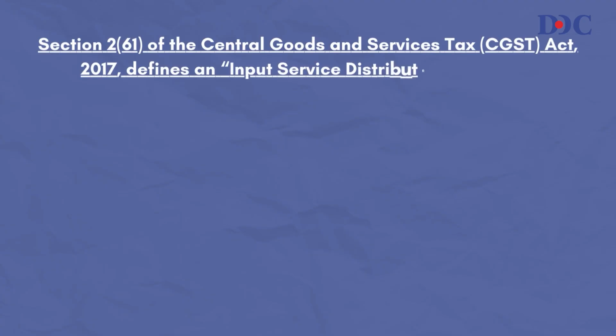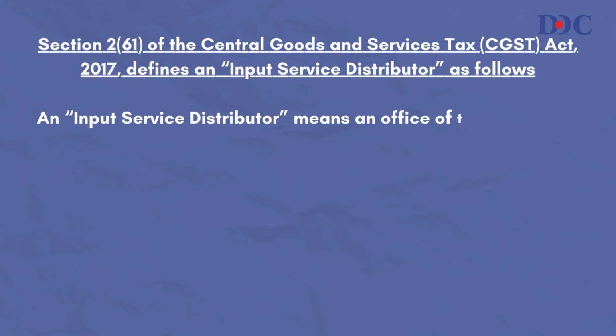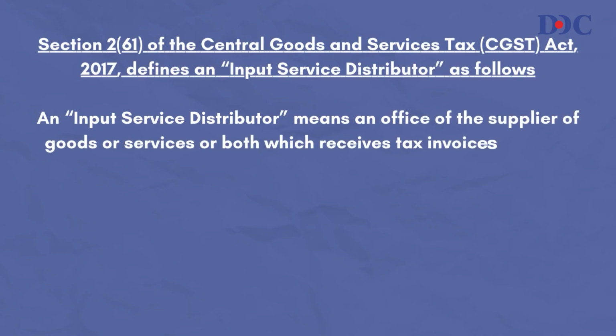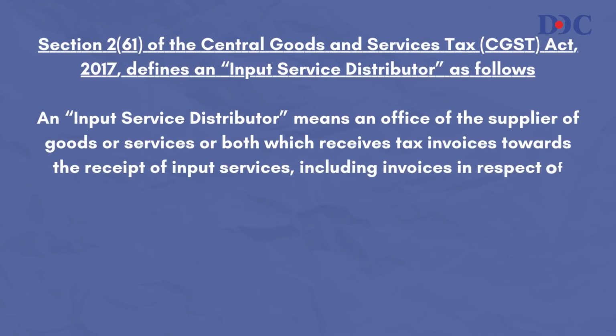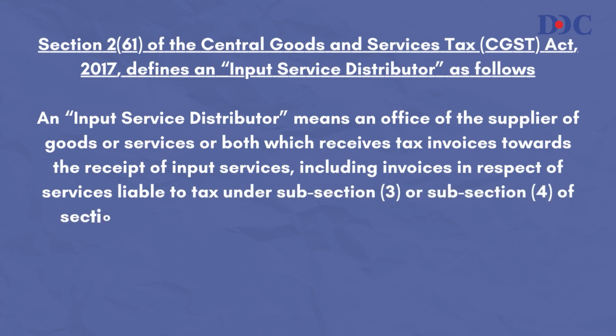It is an office of a supplier who receives a tax invoice with relation to input services for distinct persons and is liable to distribute such ITC as per the mechanism mentioned in the related rules.